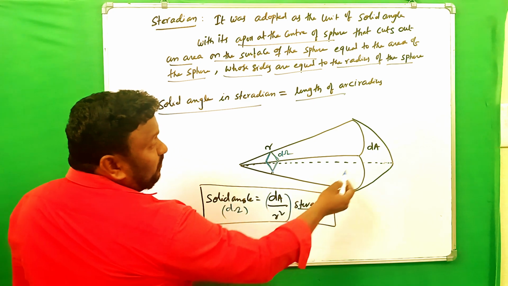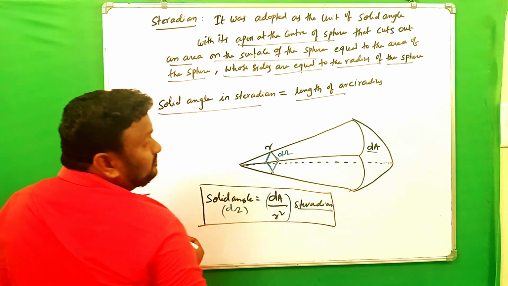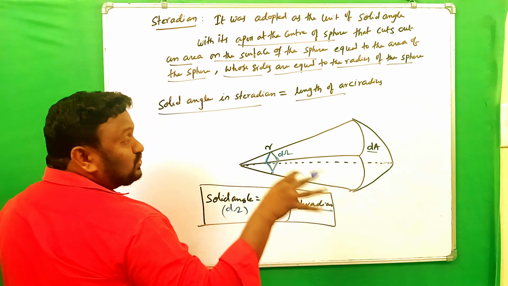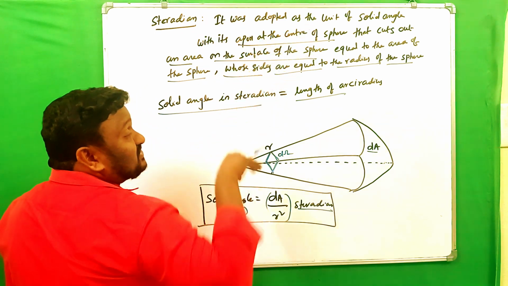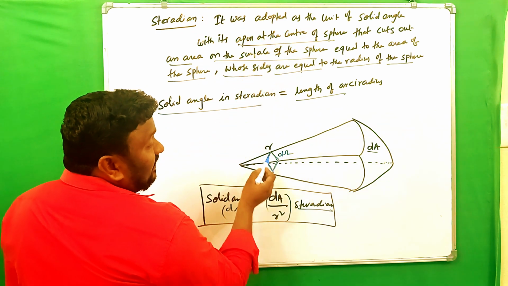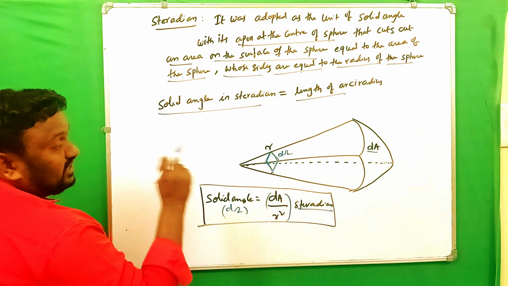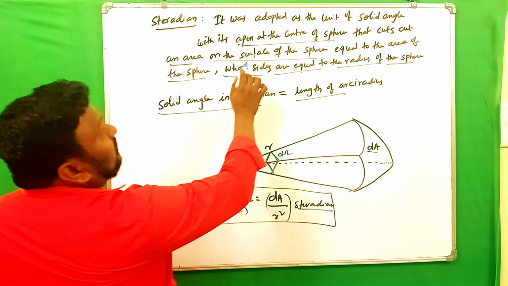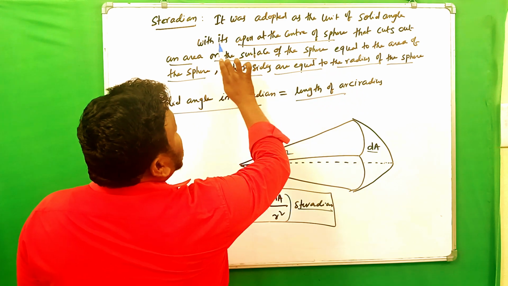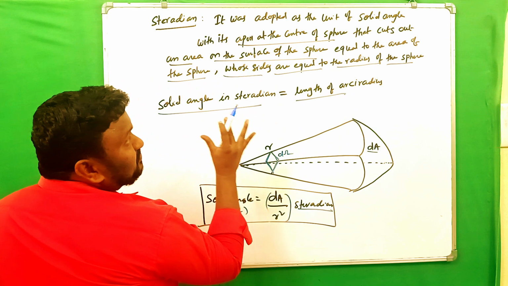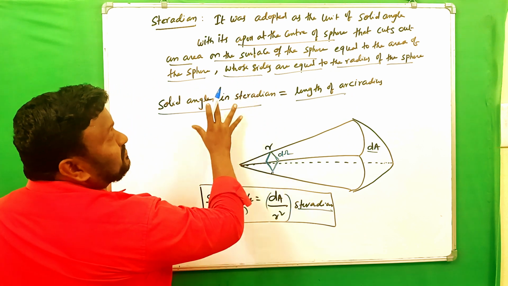Clear? Here dA is the area, dA by r square. We have to cut this area so that it equals the area of the sphere, and what we take in the shape of an arc should also equal the radius of the sphere. Look here once. With its vertex at the center of the sphere, it cuts out an area on the surface of the sphere equal to the area of the sphere.